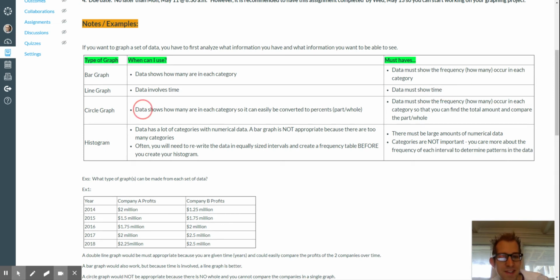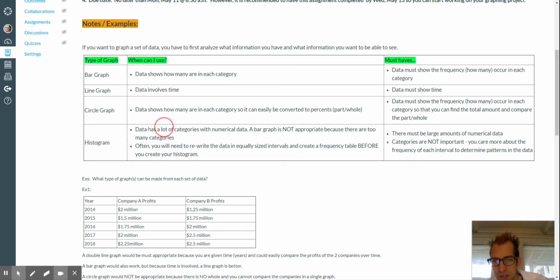All right, circle graph would be when the data shows how many are in each category, so it can be easily converted to percents or parts of the whole. So once again, maybe I want to know 50% of people prefer dogs, and the other 50% prefer cats, right? You know the percentage, how the part compares to the whole. That's a little bit different than the bar graph, right? The bar graph was comparing how many people said cats versus dogs. But maybe the circle graph says this percent like cats, this percent like dogs, maybe this percent like hamsters, whatever. So, of the whole.